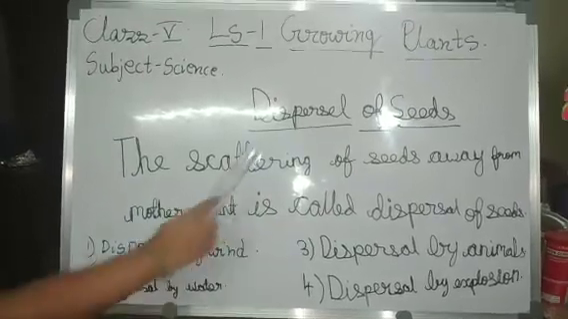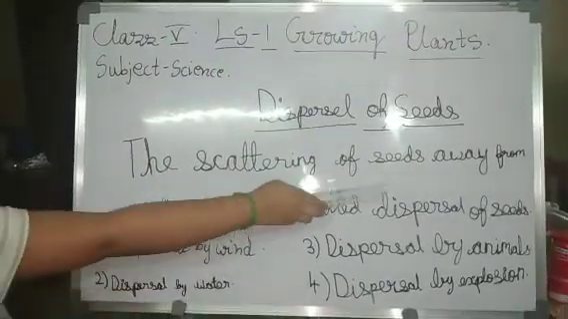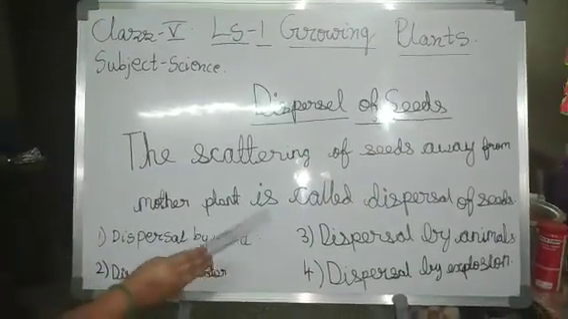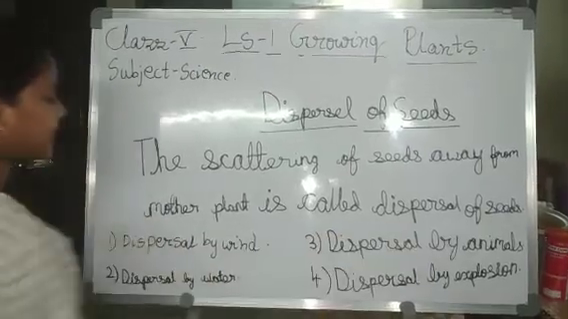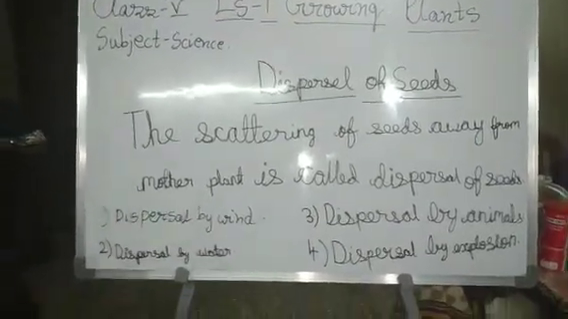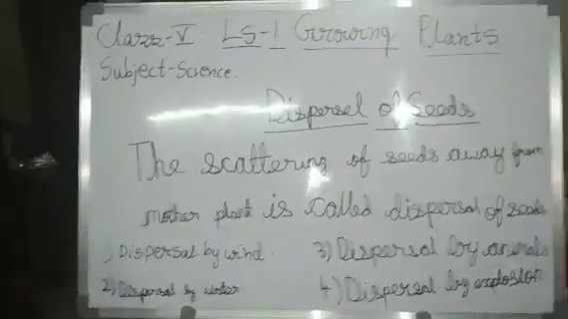Dispersal of seeds. See, what is the dispersal of seeds, children? The scattering of seeds away from the mother plant is called dispersal of seeds. Now, what is this scattering? Scattering means they are being spread everywhere. That is called scattering of seeds away from the mother plant, called dispersal of seeds.